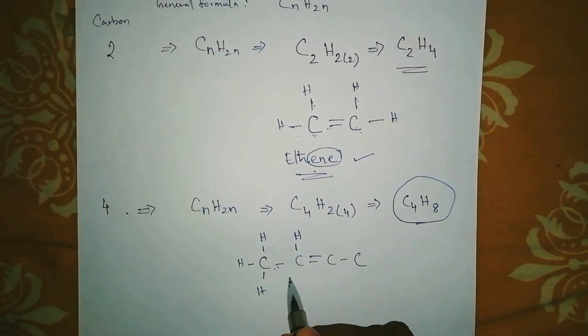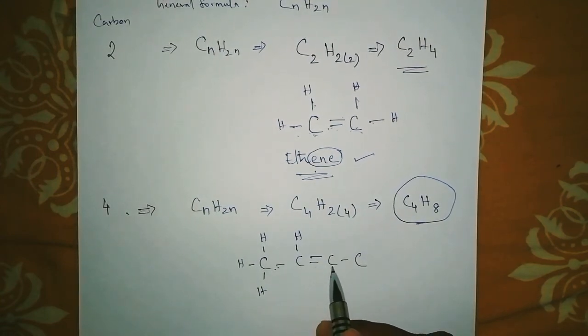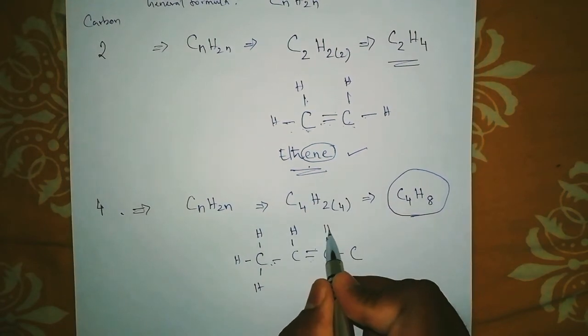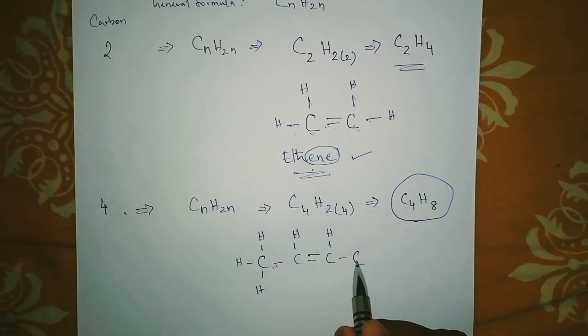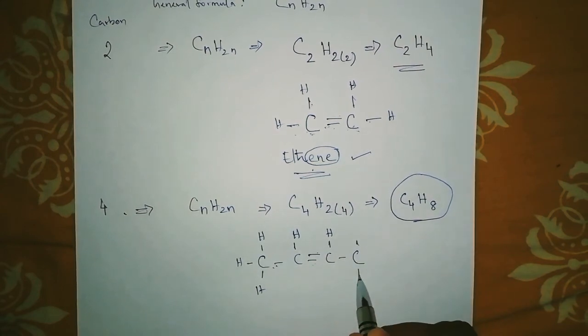Now only it is satisfied with 4. 1, 2, 3, 4. And this carbon already has 1, 2, 3. So how many to attach? Only one. Very good. And here this carbon has only 1. So you need to attach 3 more.